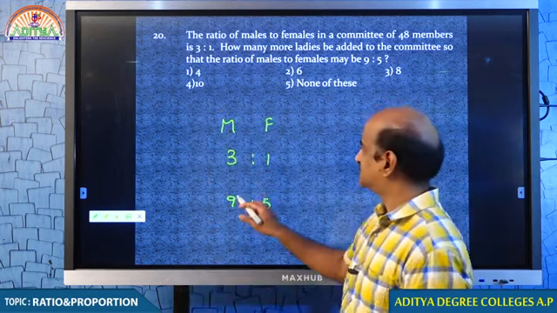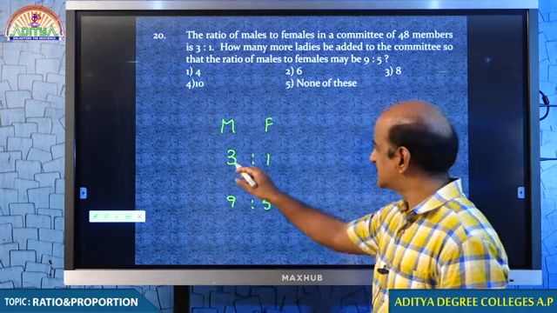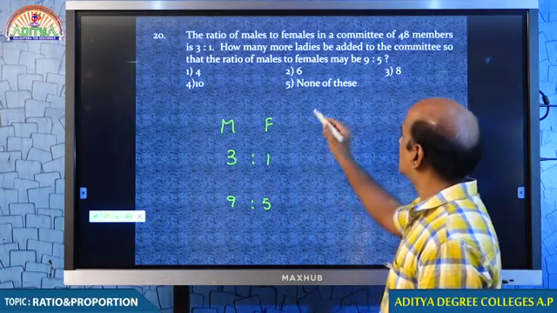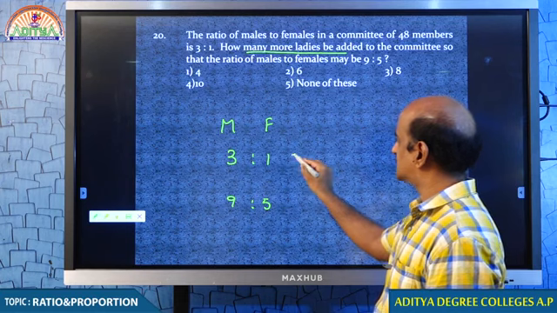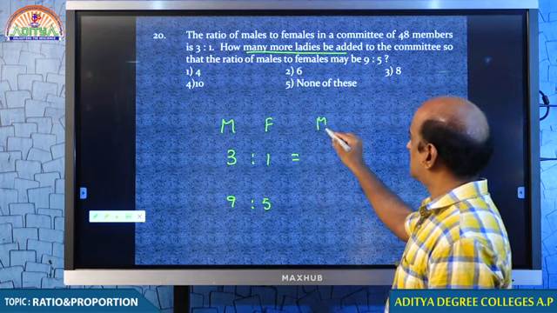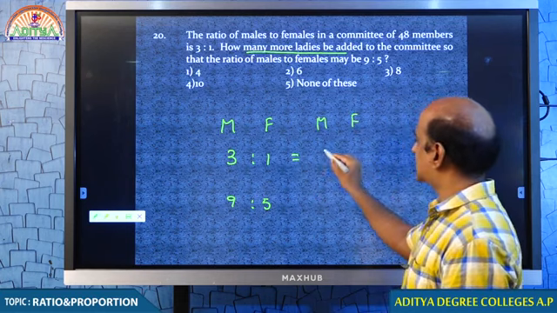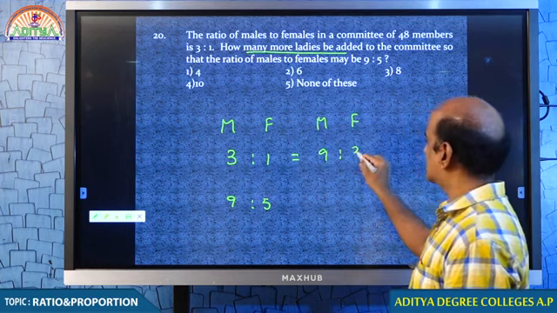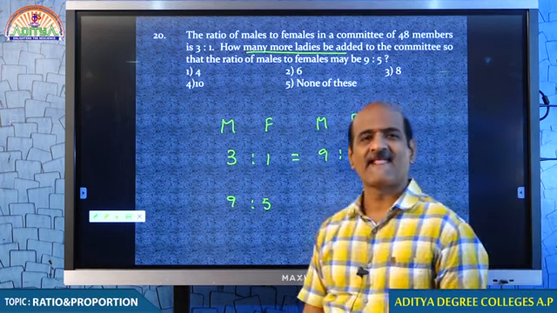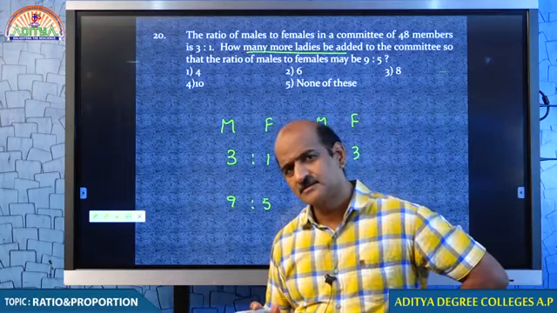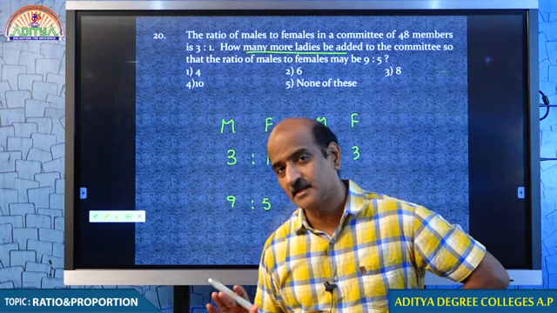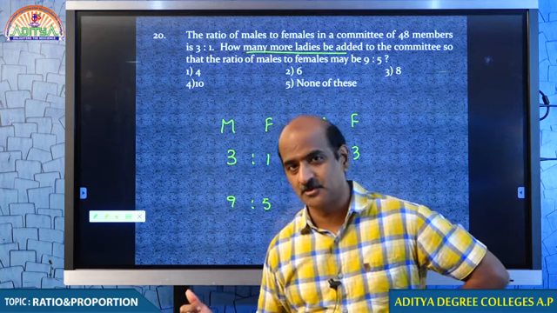By adding females, how many more ladies? Okay, students, just look at that. Males and females, 3:1, can I take 9:3? I will tell you later why I am taking it. Yes, of course I can take it.